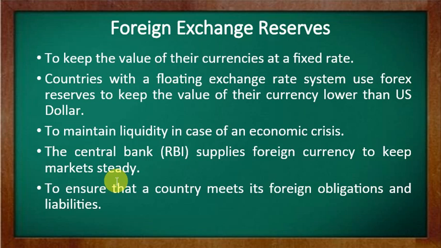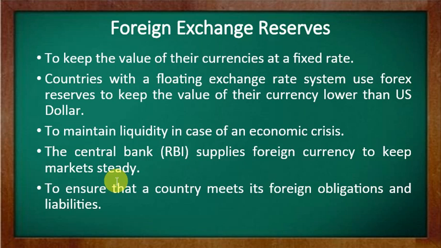There are some dealers who, when they come to know Indians are demanding dollars, decrease the exchange rate. Why do they decrease the exchange rate? They say we are having a shortage of dollar currency, so now, let's suppose, you have to give us rupees 100, then we will give you $1.